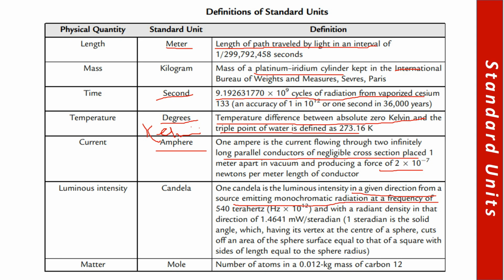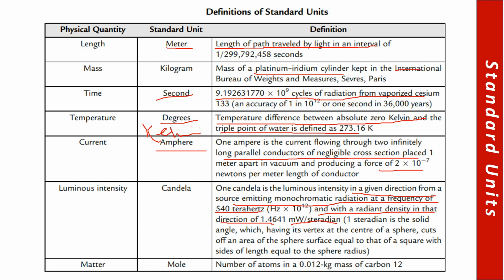So whenever there are two long parallel conductors whose cross section is negligible and both of them are placed at 1 meter apart in vacuum, the force of 2 into 10 to power minus 7 Newton per meter length of that conductor is produced, right? So 1 ampere is the quantity of current which is passing through that particular conductor between the two conductors per meter length basically.